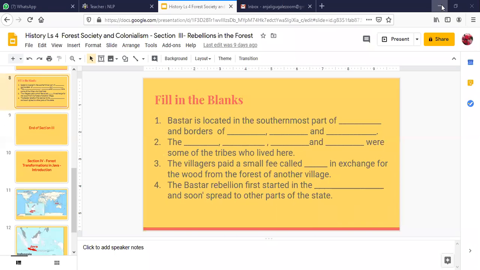So the southernmost part of Chhattisgarh, which is currently known as the district of Bastar, shares its boundaries with only 3 states of India, that is Andhra Pradesh, Odisha, and Maharashtra. Okay, so Bastar is located in the southernmost part of Chhattisgarh, and it borders Andhra Pradesh, Odisha, and Maharashtra. Okay, now next question, please raise your hands.